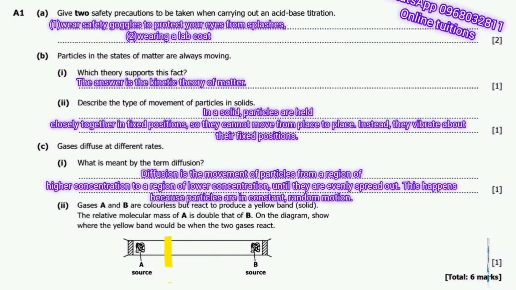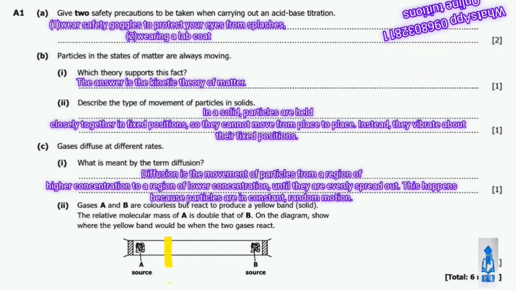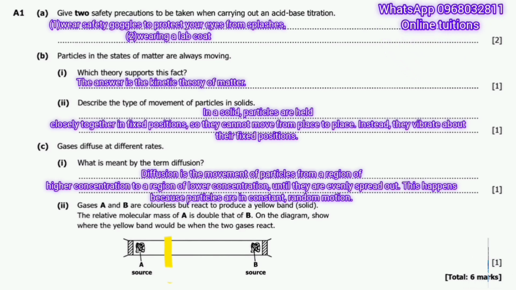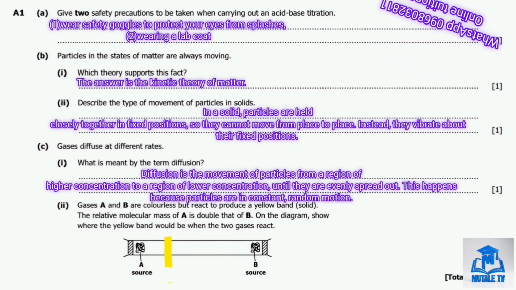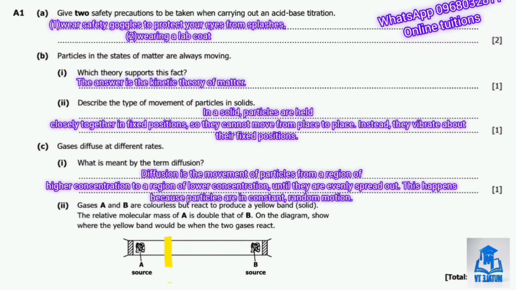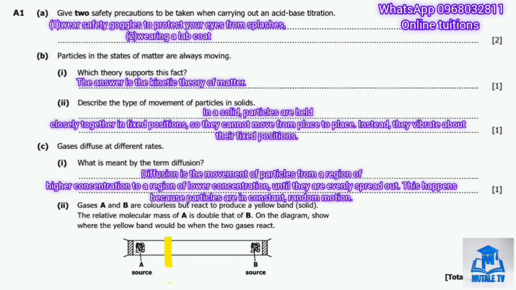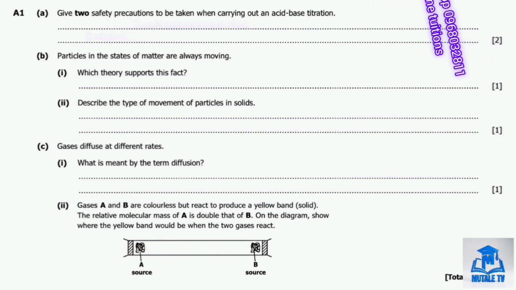So this means that the yellow band will form closer to the source of gas A, not in the middle of the tube. So when you are marking this on the diagram, the yellow band should be placed near the source of A, because B has traveled further to meet it. So that completes question A1 with 6 marks. Let's move on to question A2.